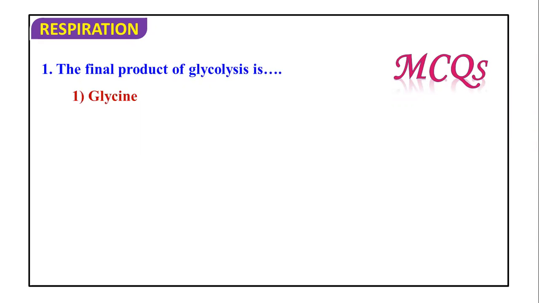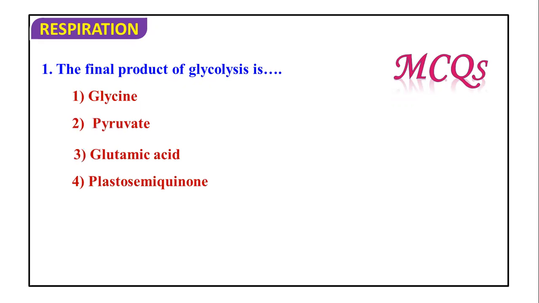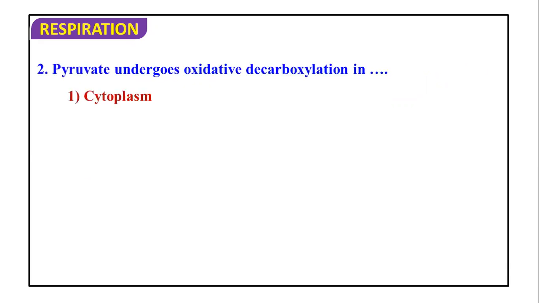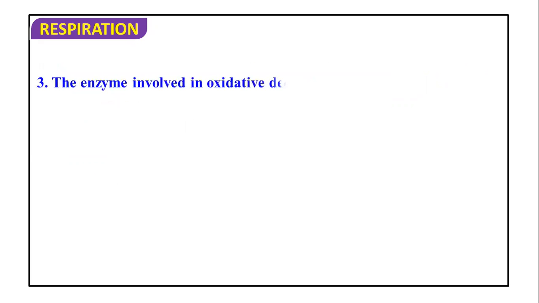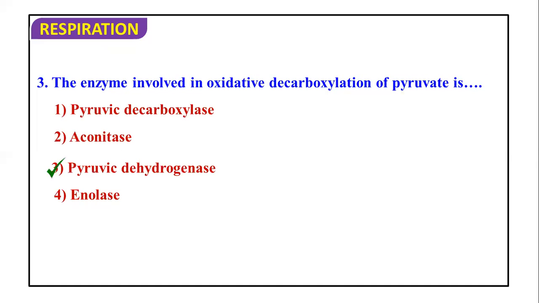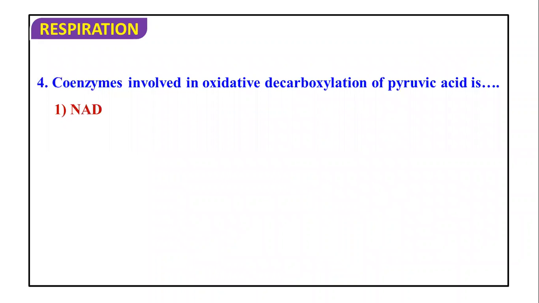The final product of glycolysis, as we have discussed in the previous glycolysis, is pyruvic acid or pyruvate. Pyruvate undergoes oxidative decarboxylation, obviously it is talking about the pyruvate dehydrogenase complex or link reaction or gateway reaction, and that takes place obviously in the mitochondrial matrix. Then the enzyme involved in oxidative decarboxylation of pyruvate is obviously pyruvate dehydrogenase enzyme, that is option 3. Coenzymes involved in oxidative decarboxylation of pyruvic acid are obviously NAD, coenzyme A, FMN. FMN is not involved, so both 1 and 2 become the correct answer.